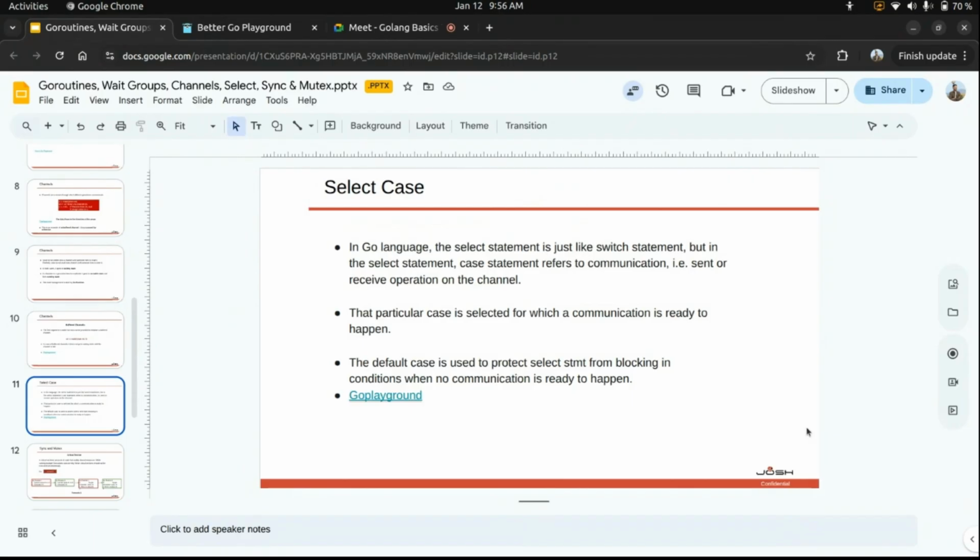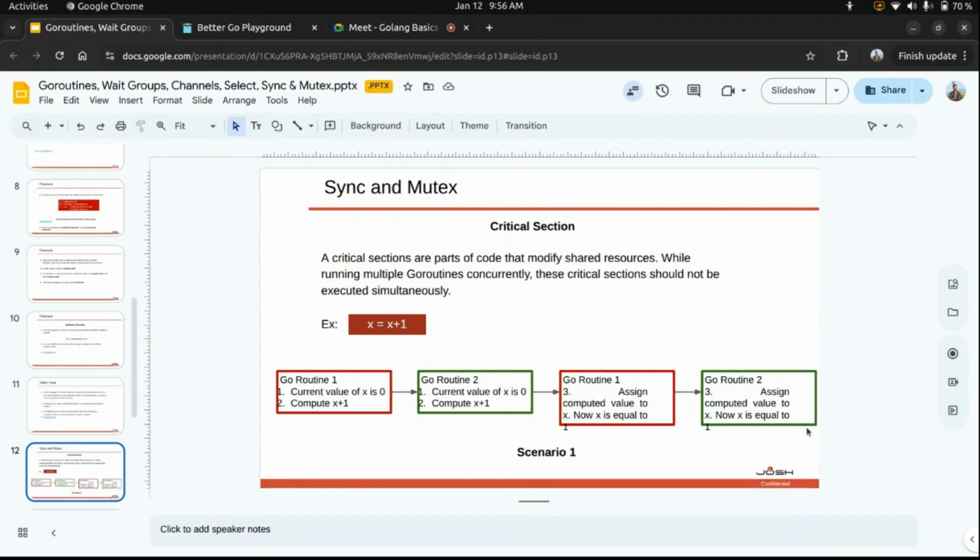These goroutines are trying to increment that value and print it. But whenever two goroutines try to increment that value, there might be a case where we get different results depending upon the execution. This should not happen in our code, right? So this is a critical section and we have to protect these shared resources. In Golang, we have sync and mutex, which provide the locking mechanism. Critical sections are parts of code that modify shared resources. While running multiple goroutines concurrently, these critical sections should not be executed simultaneously, right? So let's take one example.